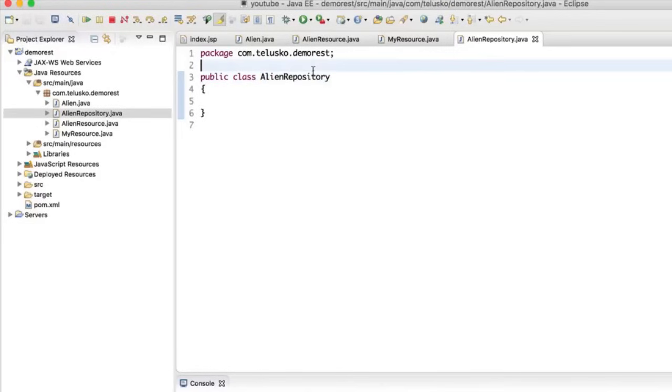There, this alien repository will make more sense, right? So, for now, let's say we have a class named AlienRepository. You can take any class name the way you want. Okay, so we have this class, right? And this class will work with a database.